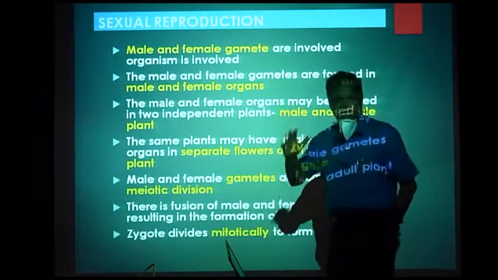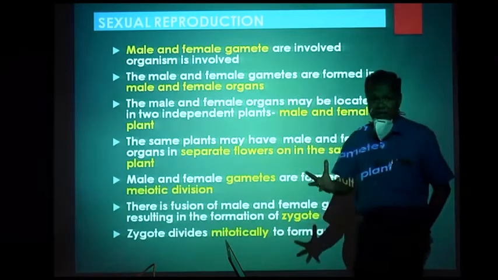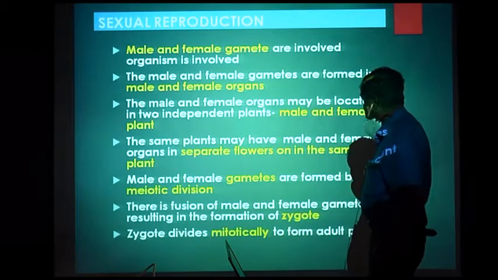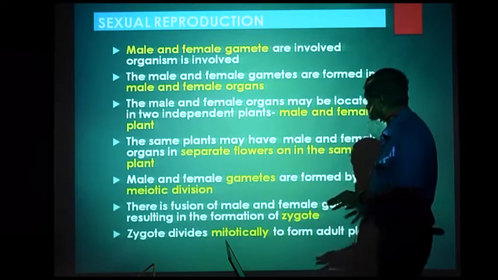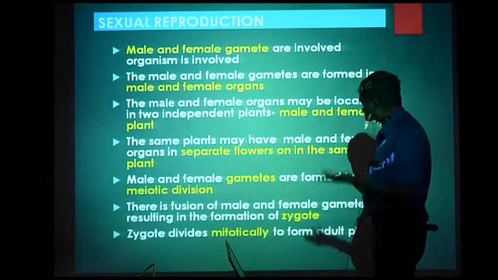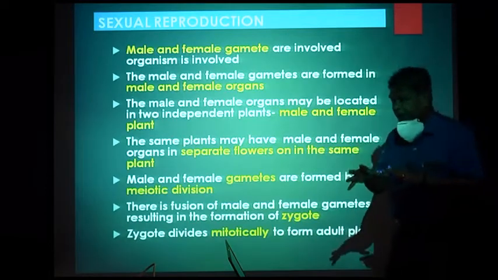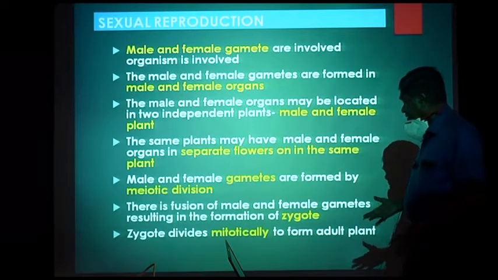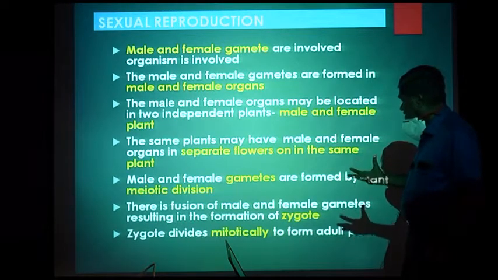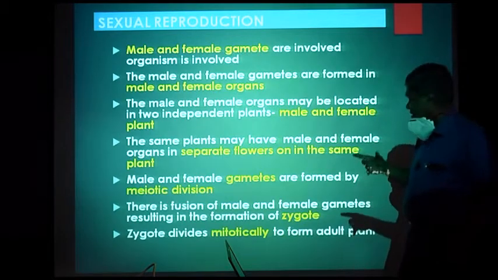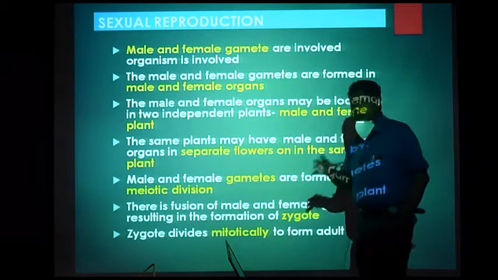Here you can see about sexual reproduction. Male and female gametes are required. Now the male and female gametes are formed in male and female organs, and the male and female organs may be present on separate plants, that is male and female plants, or they may be located on separate flowers of the same plant, or the male and female gametes are formed in the same flower in an organism. Now male and female gametes are formed by meiotic division.